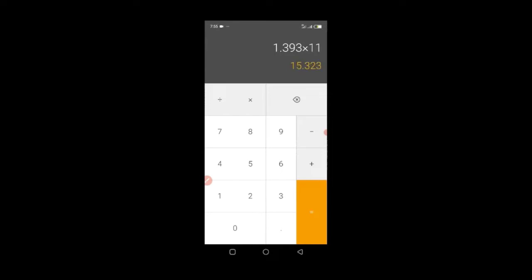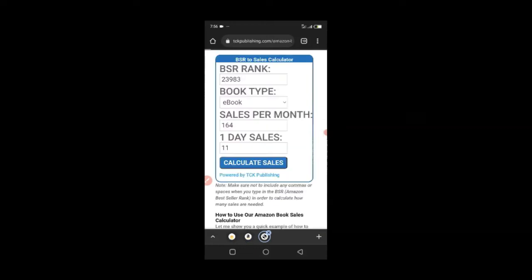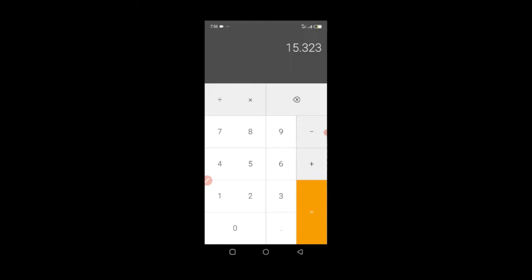So let's calculate it: 11. This person is making about $15 per day, right? And then let's see the number of books the person sells in a month, so that we'll be able to calculate it. So the person sells 164 books per month. So let's come here and say 15 times 164. So this person makes $2,512 per month from this single book. The person makes about $2,500 per month.